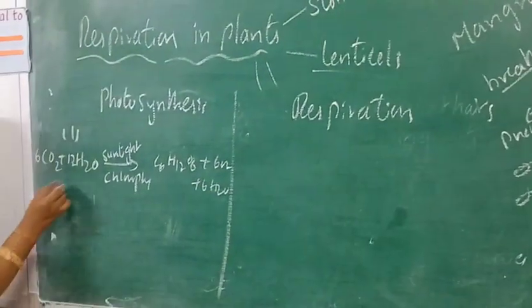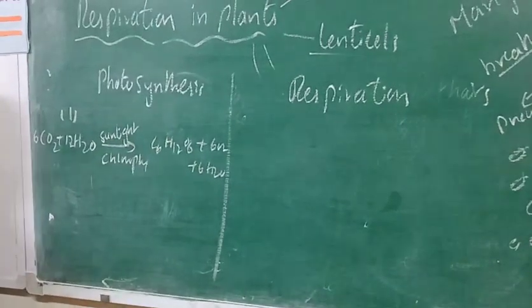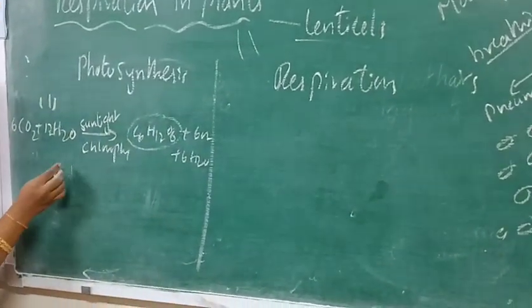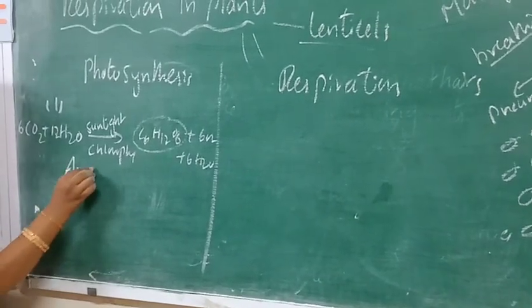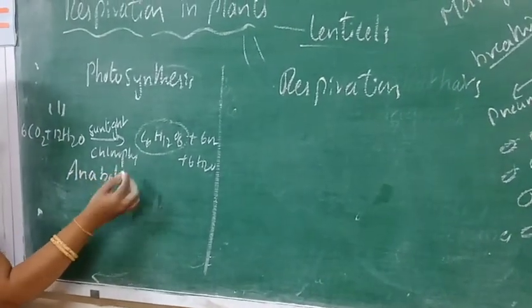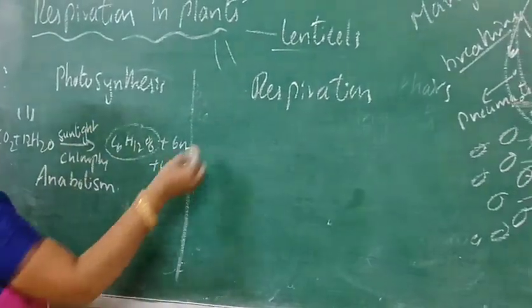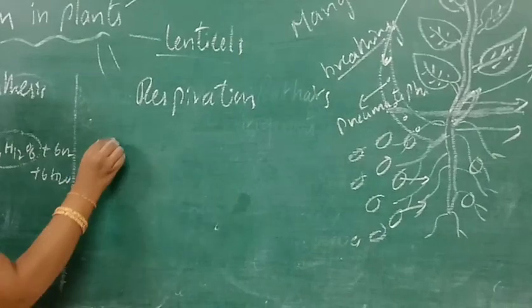Here the light energy is converted into chemical energy. As a new substance is produced in the plants, we call photosynthesis anabolism, or an anabolic process.